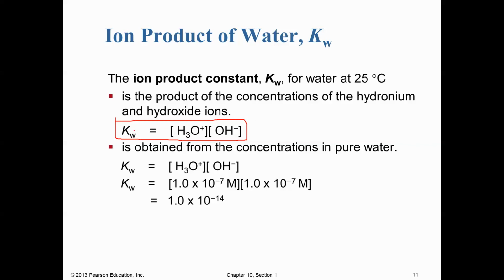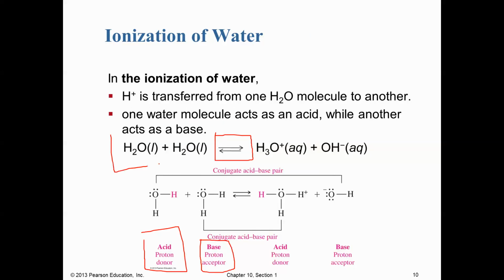So Kw, which is a constant, equals hydronium concentration times hydroxide concentration. And in a neutral solution, these are actually equal to each other. They're both 1.0 times 10 to the negative 7th moles per liter. So a neutral solution, again, will have equal concentrations of hydronium and hydroxide. But our Kw value down here is tiny, tiny, tiny, 10 to the negative 14th. So that tells us that the amount of ions that we form is very, very small. Our equilibrium strongly favors this left side here. So we have almost entirely water and only a tiny, tiny amount of hydronium and hydroxide.